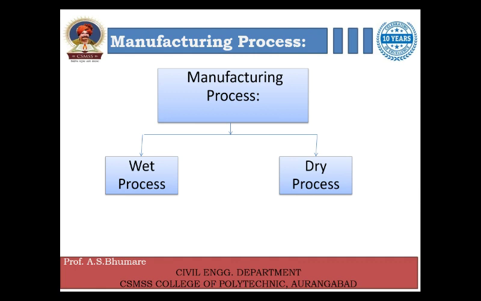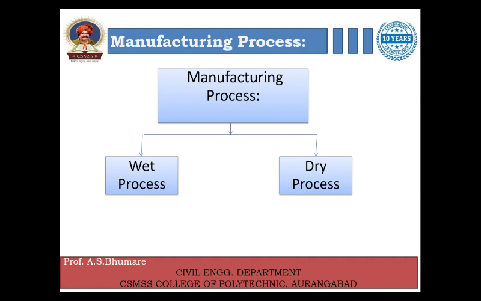There are two types of manufacturing processes, right? The first one is the wet process and the next one is the dry process, and we will study the dry process first and later the wet process. The major difference in these two processes is that in the dry process no water is added while manufacturing cement, and in the wet process water is added.